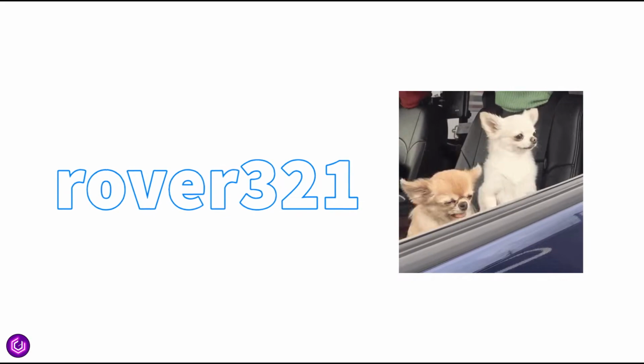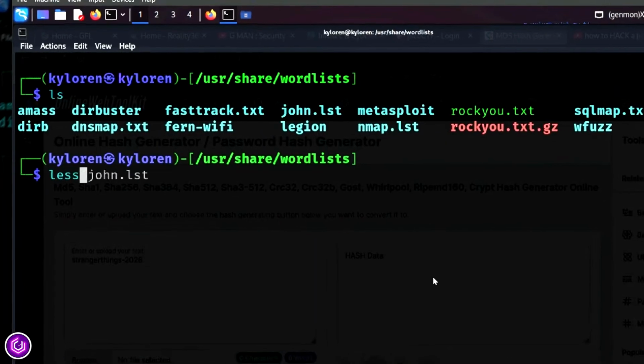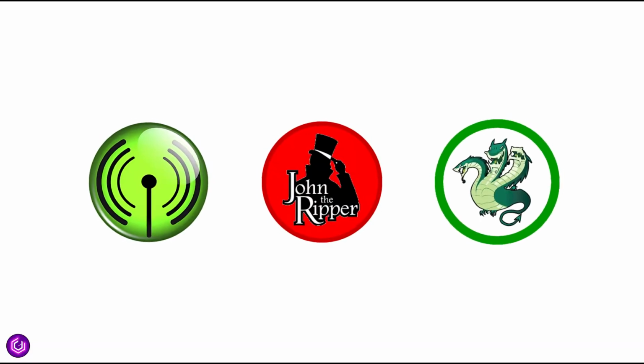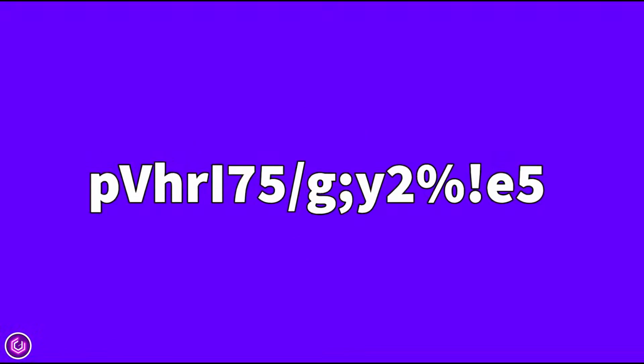If your password is password123 or QWERTY, or even your dog's name, there's a very real chance it already exists in a hacker's word list. I'll show you what word lists are, where they are used with certain applications, and why strong passwords and password managers are no longer optional.